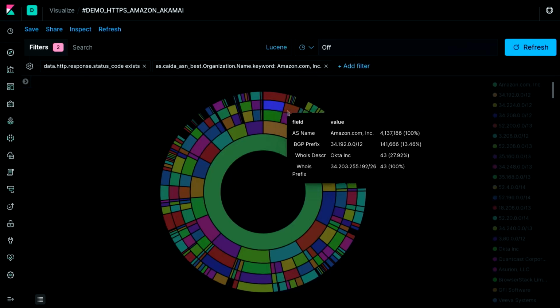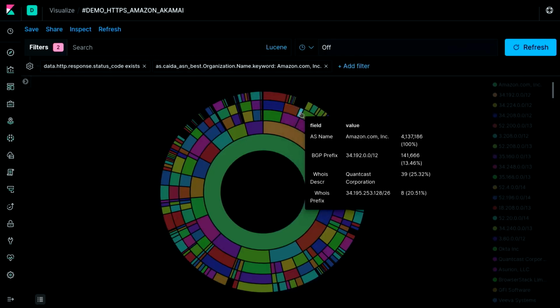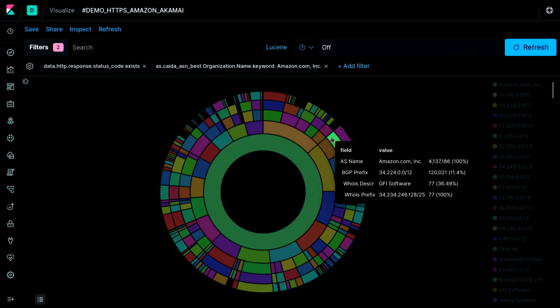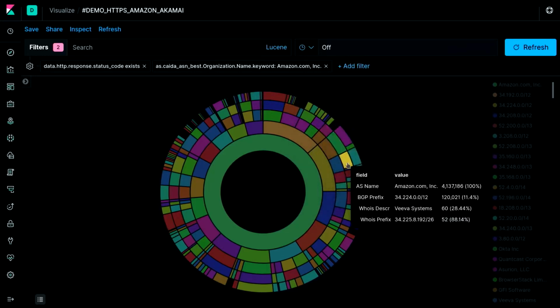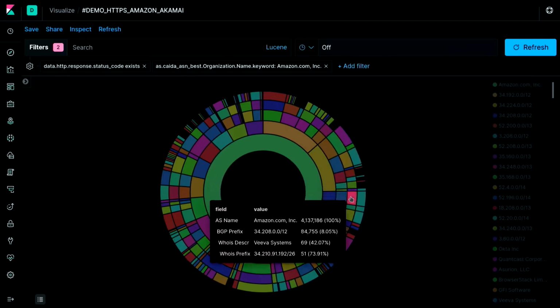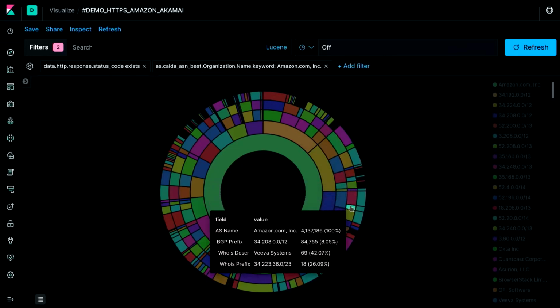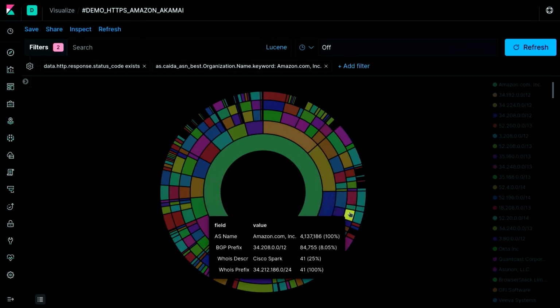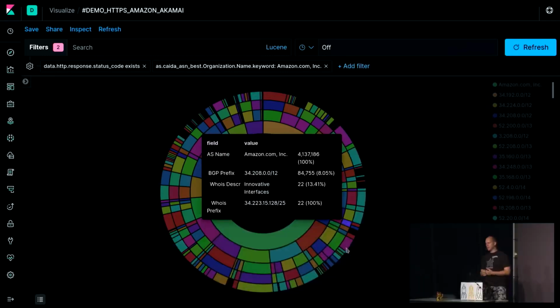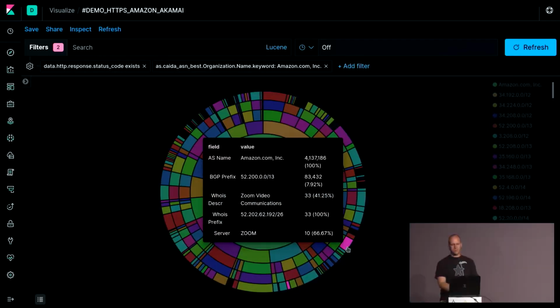And then you can go around and see the different Amazon customers and see how Amazon is structuring their internet. And then you can look, okay, that's a BGP prefix, that's customer XYZ, that is whois prefix XYZ, and then you can look at how the service distribution is inside of the whois prefix. You are cutting the network into more slices and getting a good understanding about the structure of the complete autonomous system. Here we have found Zoom.